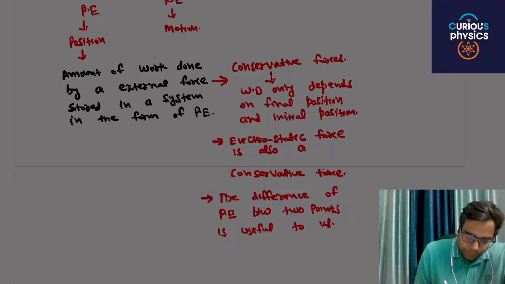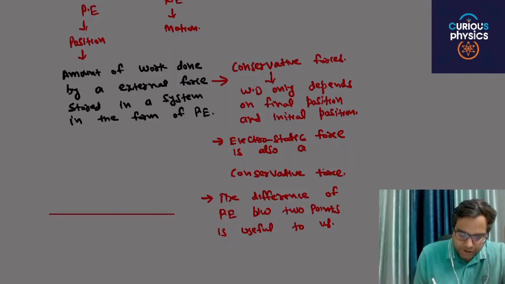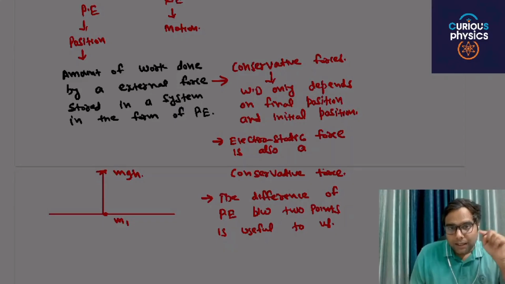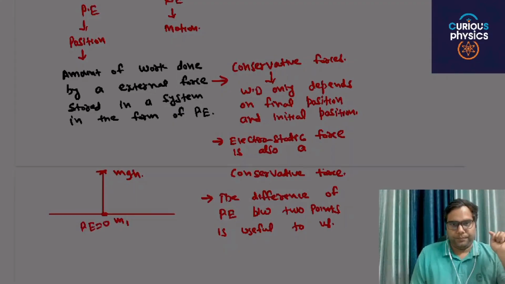For example, in the previous class, in case of gravitational potential energy, if an object of mass m is placed at a particular height h, you said that the potential energy is mgh. But you defined that at the surface, the potential energy is 0.